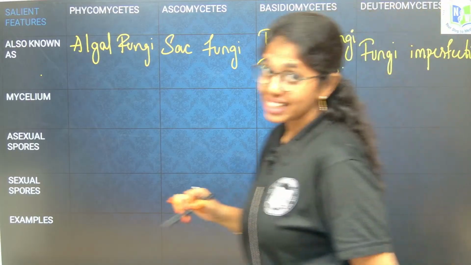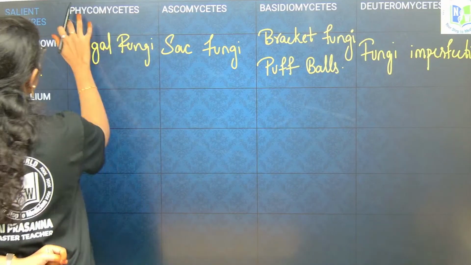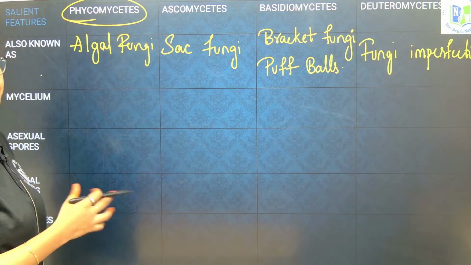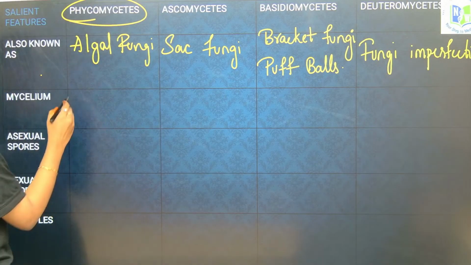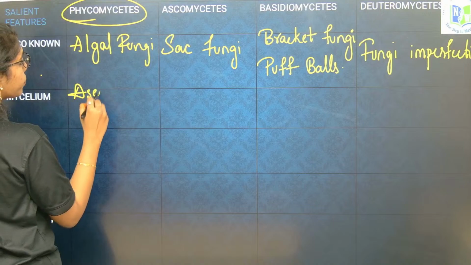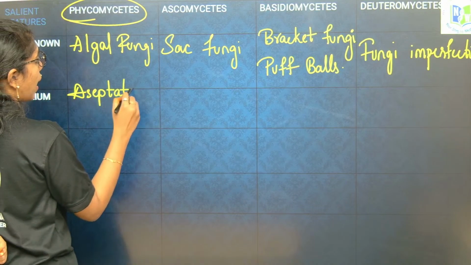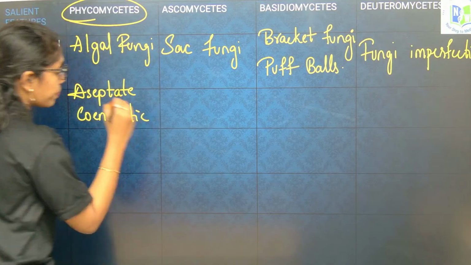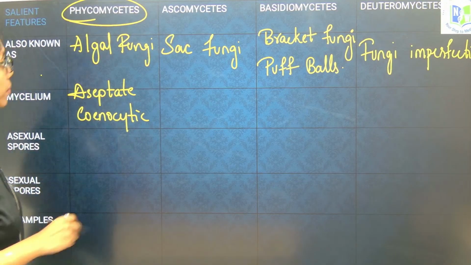And then mycelium. Phycomycetes is the primitive class of fungi, and its mycelium is aseptate and unbranched. You can say it is aseptate and coenocytic.